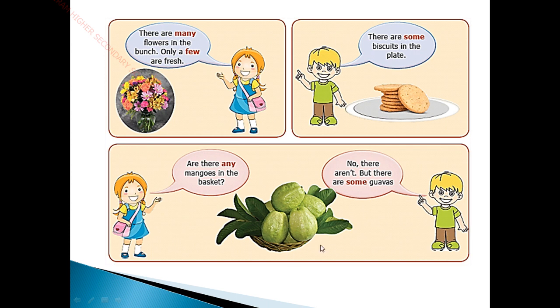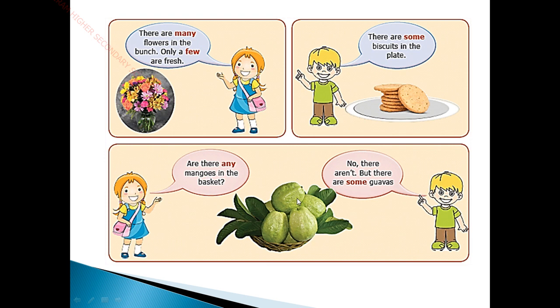Here a few examples they have given. There are many flowers in the bunch, only a few are fresh. So this comes under what title? Determiners. Many, few. There are some biscuits in the plates. Only some biscuits in the plate. Are there any mangoes in the basket?